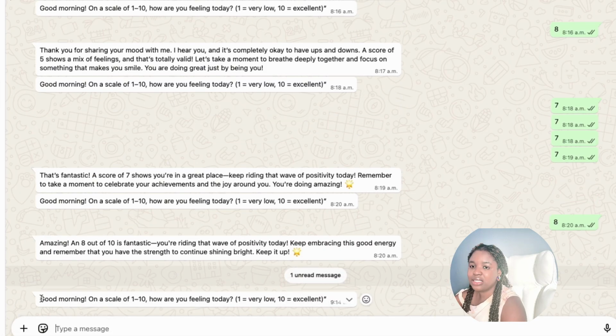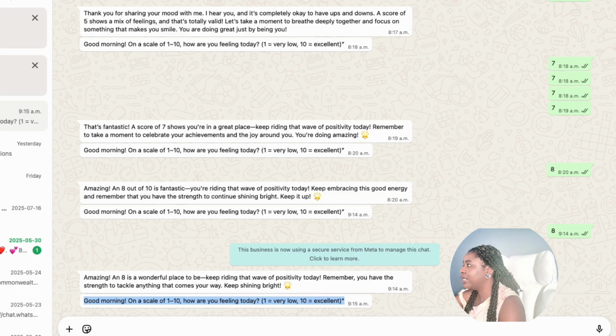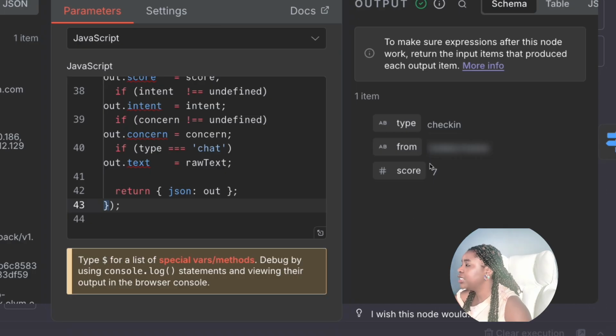The first part is just the trigger. This webhook here is configured to take the response from the Vonage API based on any conversation that goes through the WhatsApp channel. It receives the response, and once it does, it extracts the user's response. Depending on the score that was put in WhatsApp, if I said, let's say, a 7, it will show up in here, and you can see that it extracts the score and also